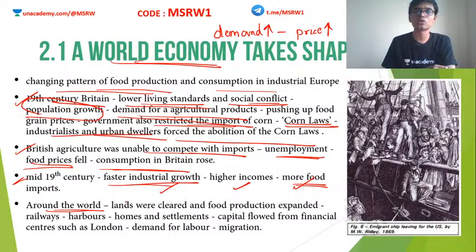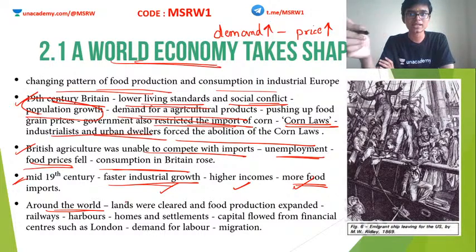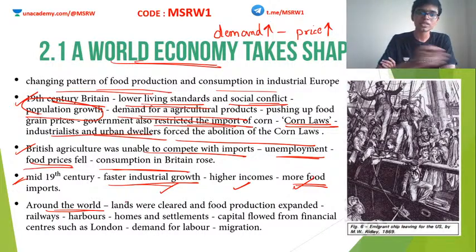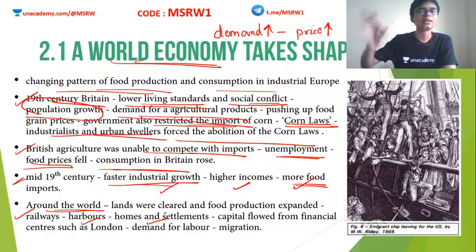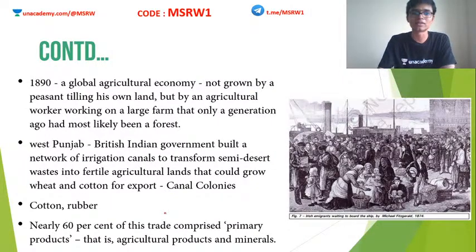In yesterday's class, I told you that in early India, the trading towns were actually Surat and Machilipatnam. But because of Britain, these two subsided, and Bombay, Calcutta, Madras, etc. came to prominence. Clear? So this is how it happens: railways are built, then harbors, then more and more settlements come up around them. And the capital is provided by London or from another country. This is how the world started changing around this time.